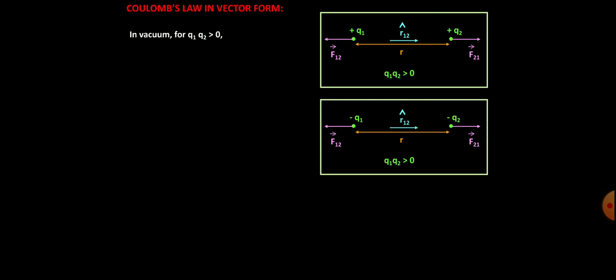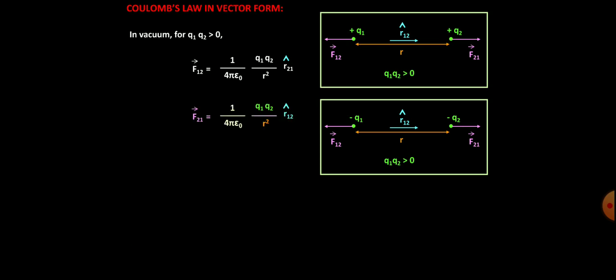Then the magnitude of the force on the first charge due to the second will be equal to 1 upon 4 pi epsilon naught q1 q2 upon r square. But we are writing it in vector form, so we have to specify the direction also. So force on 1 due to 2 will be in the direction opposite to the r12 vector that we have defined in the figure. So we'll be writing here r21 cap, the unit vector r21. So the direction is this.